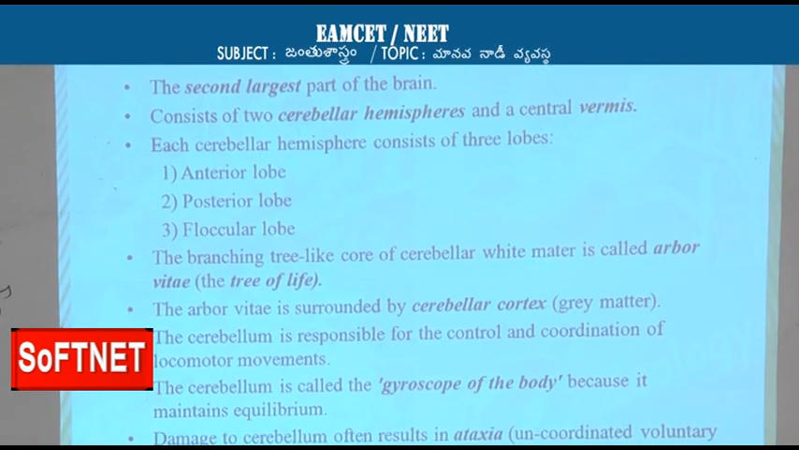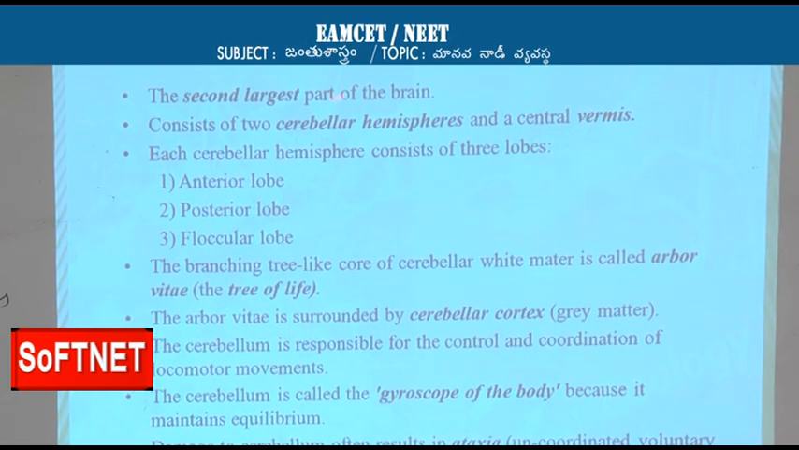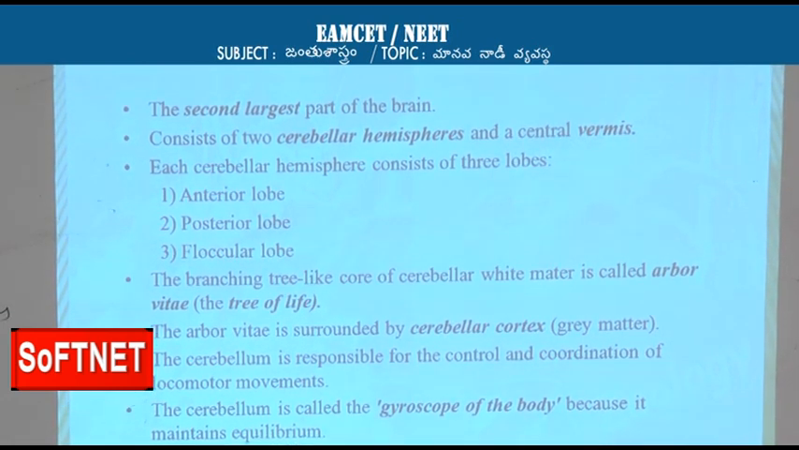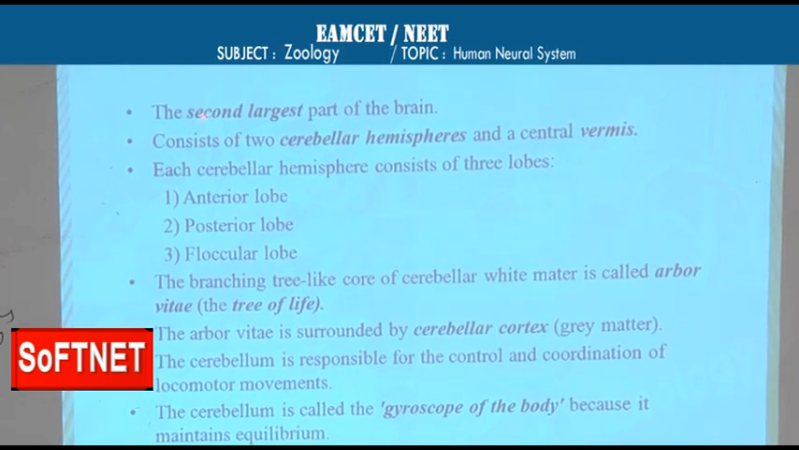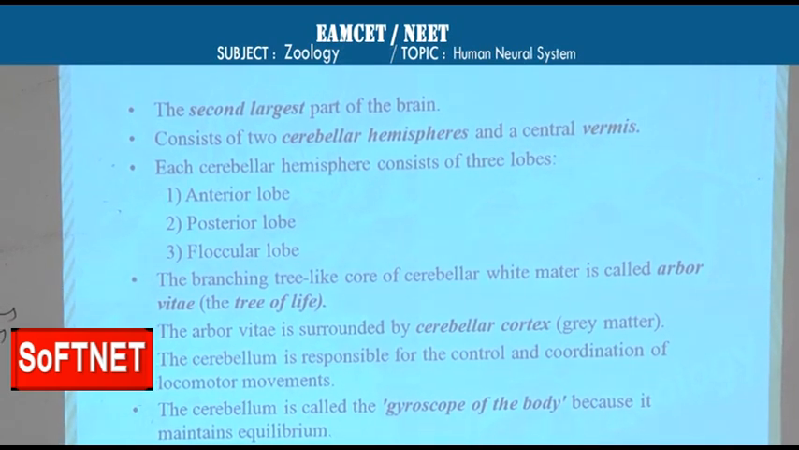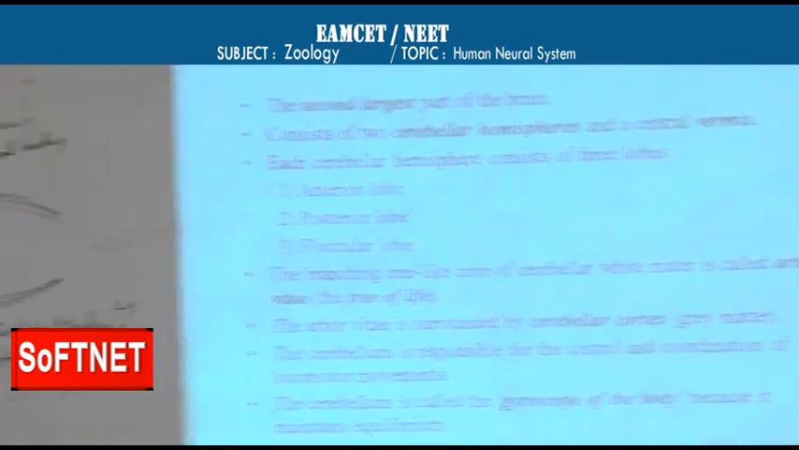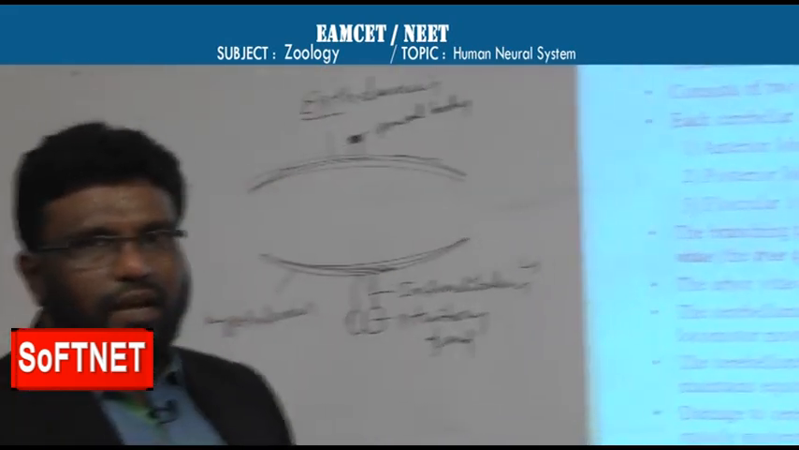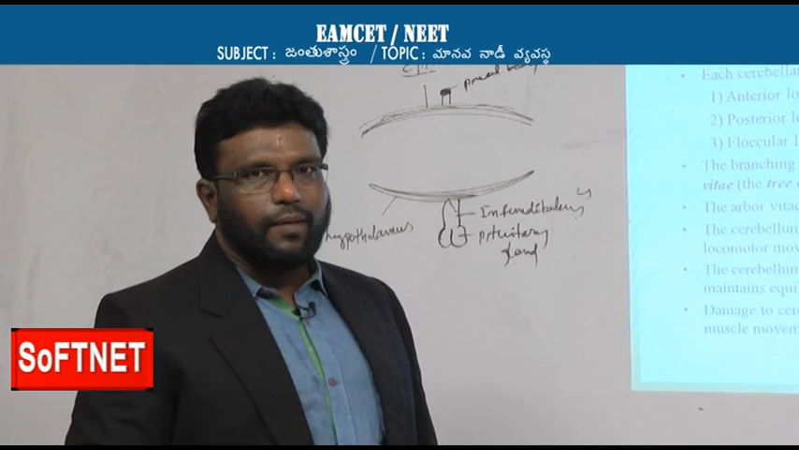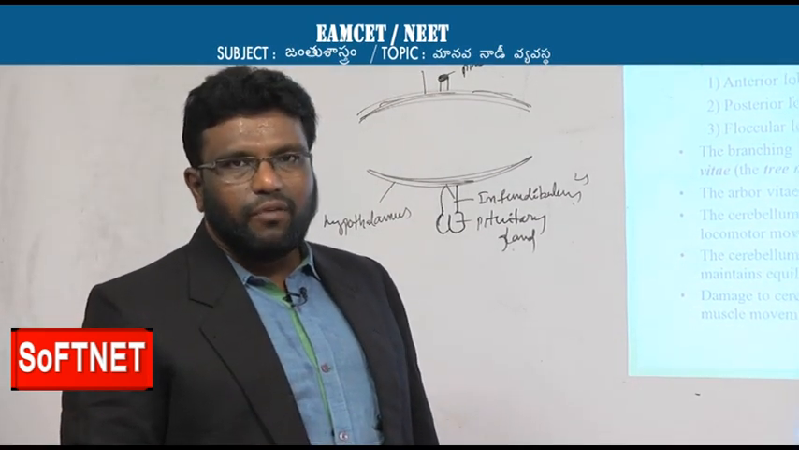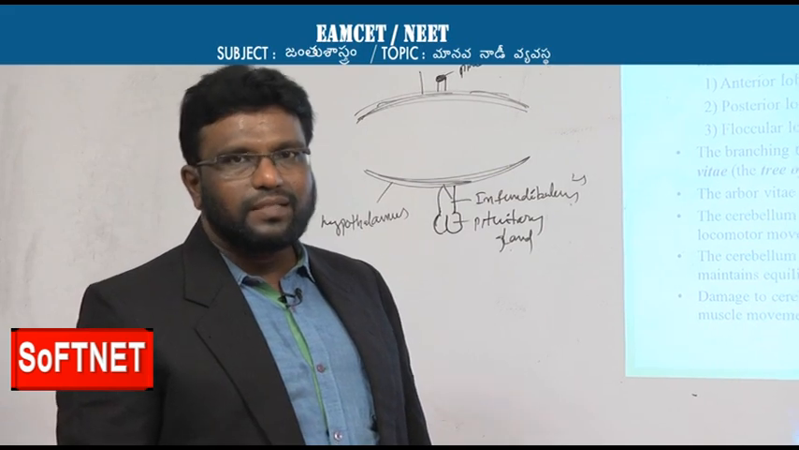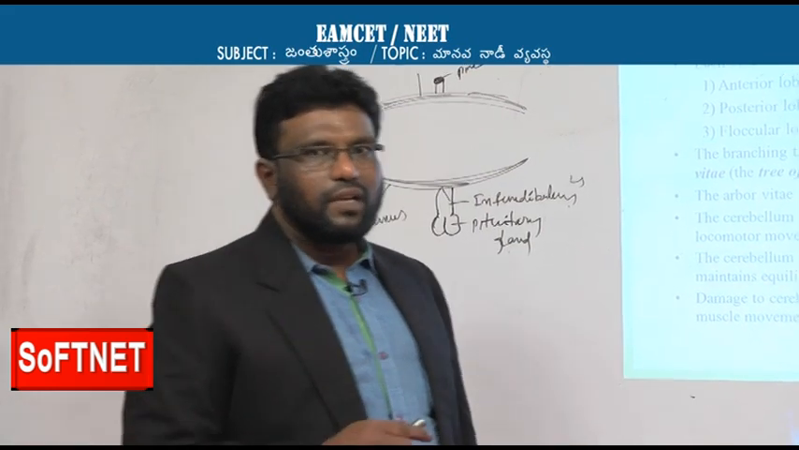Cerebellum is also called little brain. This is the second largest part of the brain. The first largest part is the cerebrum and the second largest part is the cerebellum. So you should not be confused with these two terms, cerebrum and cerebellum. Cerebrum is the largest part of the brain, whereas cerebellum is the second largest part of the brain.